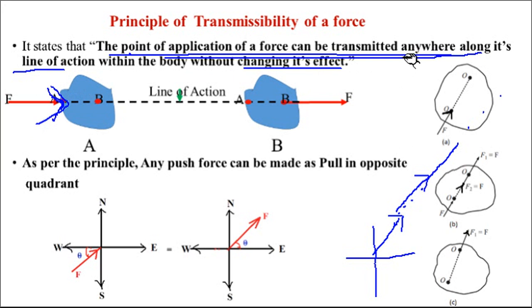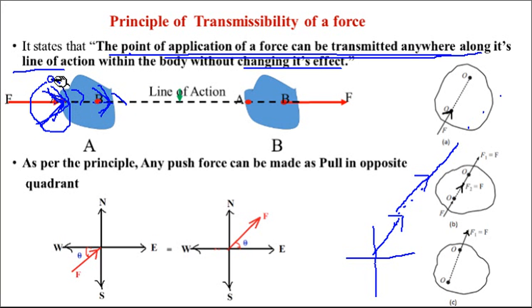The point of application of a force can be transmitted anywhere on its line of action within the body. This applied force can be transmitted to this point or anywhere on the line of action, and it will have the same effect.